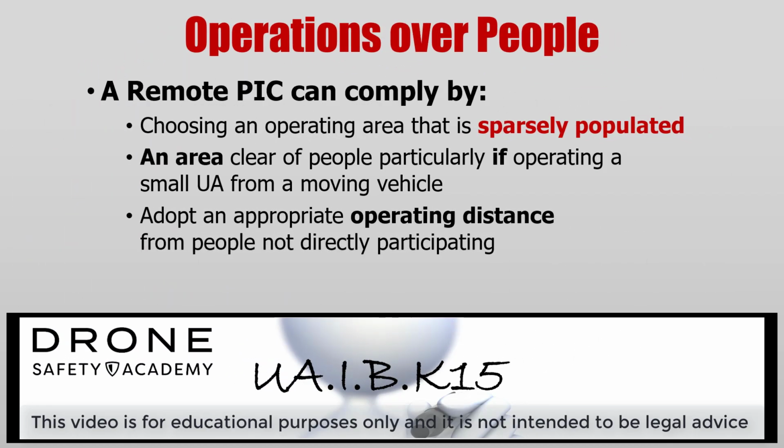With regards to UA operations and flying over people, you can choose any of the following. Choose an operating area that is sparsely populated, or an area clear of people, particularly if operating a small UA from a moving vehicle, or adopt an appropriate operating distance from people not directly participating.